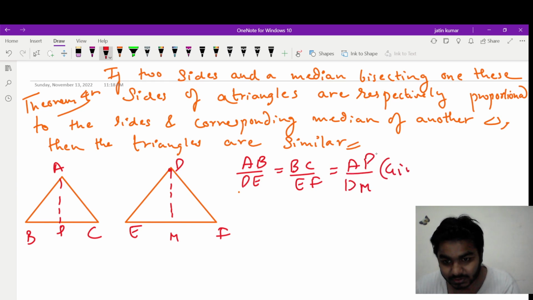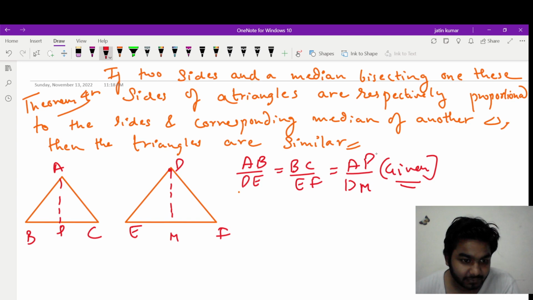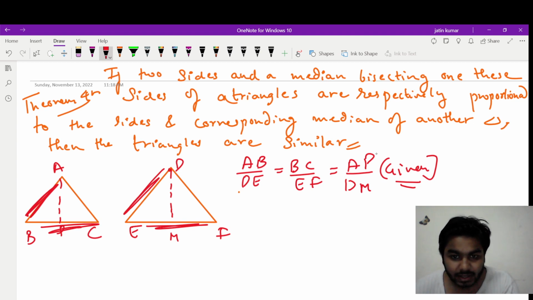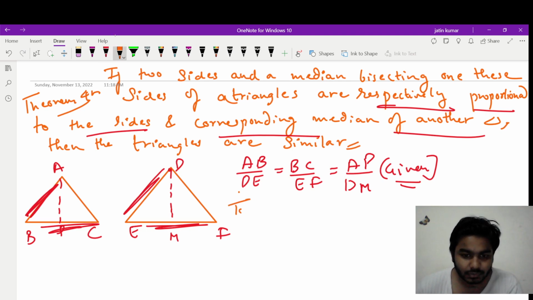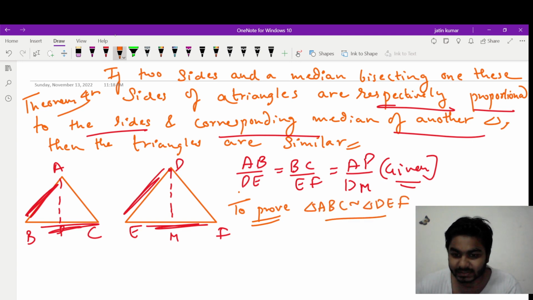Please read the first statement of the theorem. If two sides and a median bisecting one of these sides, right? Two sides I have taken AB and BC from the left triangle and DE and EF from the right triangle, and the median we have to take, right? Medians are respectively proportional to the sides and corresponding median of the another triangle, and the another triangle is DEF. Then the triangles are similar. Now we need to prove that triangle ABC the whole is similar to triangle DEF. This is what we need to prove, right?